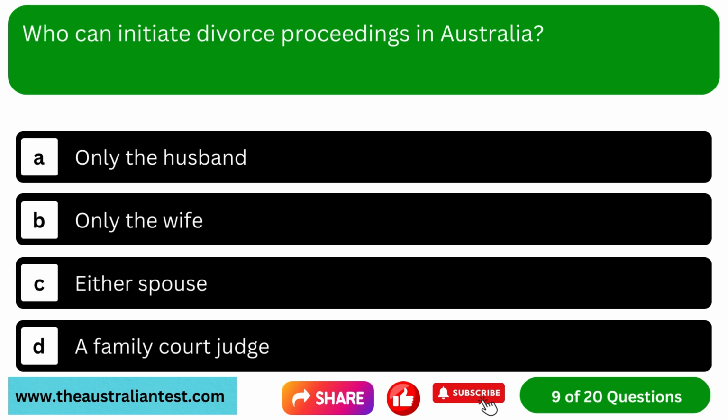Question 9. Who can initiate divorce proceedings in Australia? Option A, only the husband. Option B, only the wife. Option C, either spouse. Option D, a family court judge.